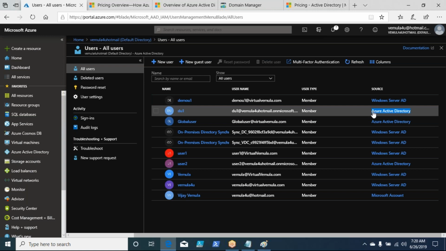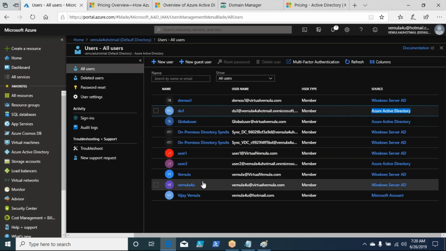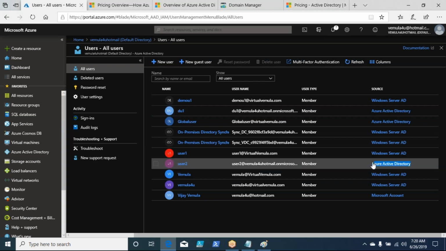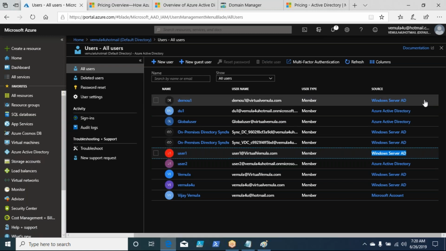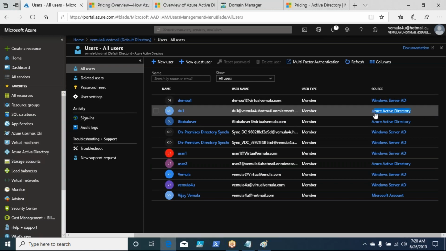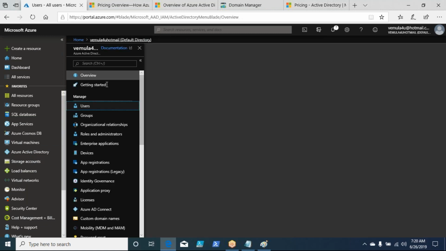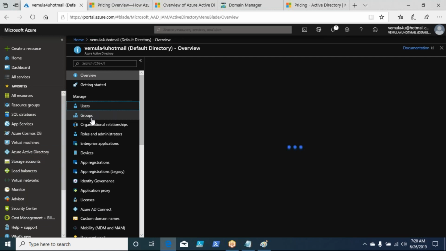So DU1, which you created, has source Azure Active Directory, and user2, which you created just now, has source Azure Active Directory. Other user IDs have source Windows Server AD, right? This is a different source. So whatever I create from here will be listed as an Azure Active Directory user account. Now you understood how to create a user ID, you understood how to create a group, and you also added this user to this particular group, right?